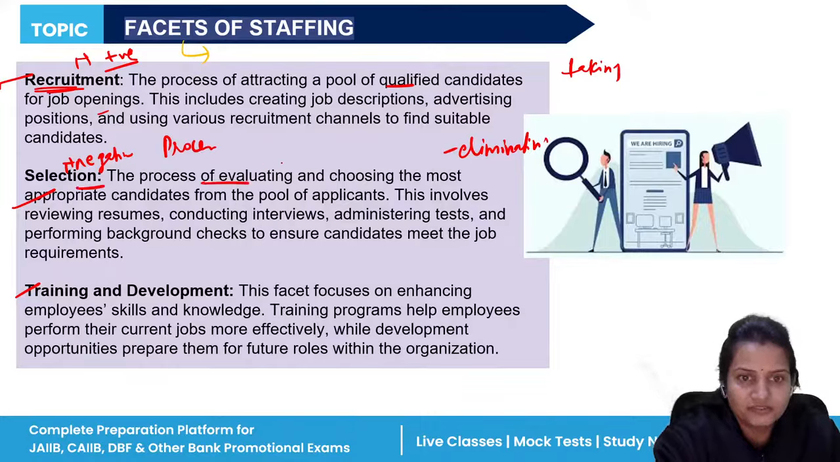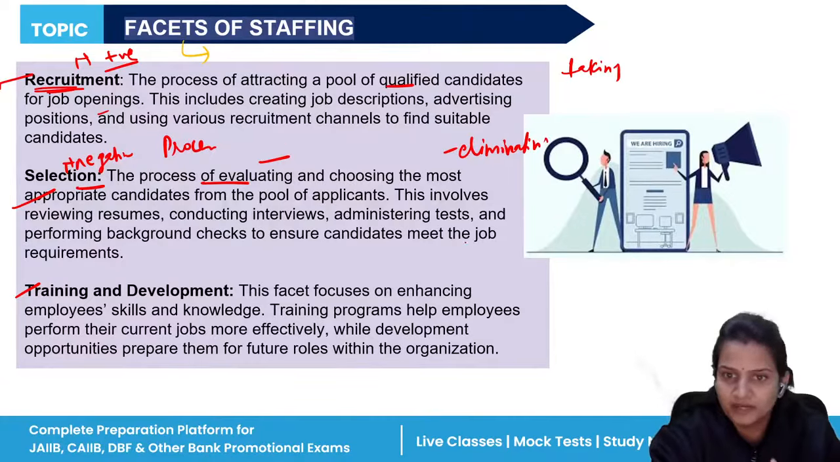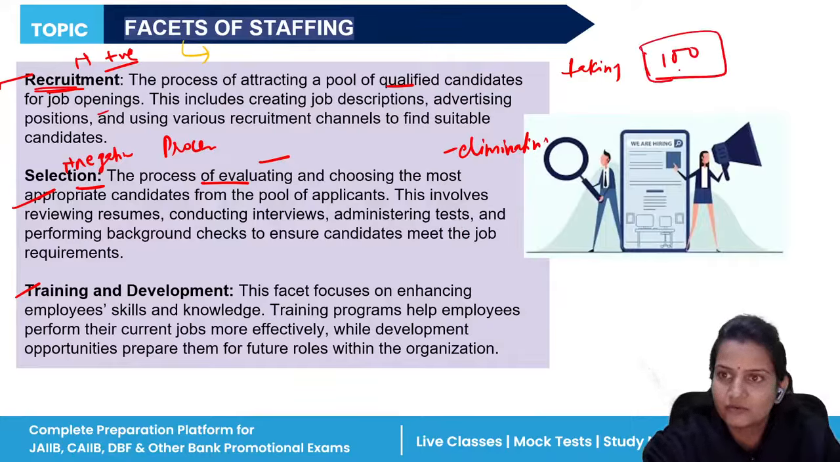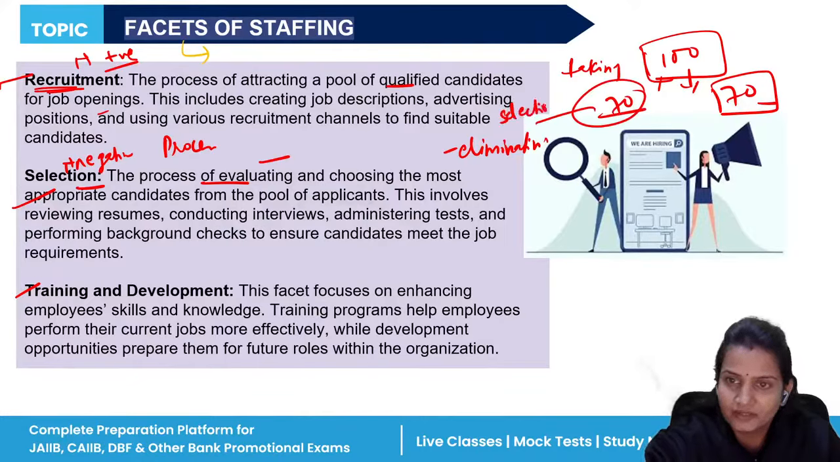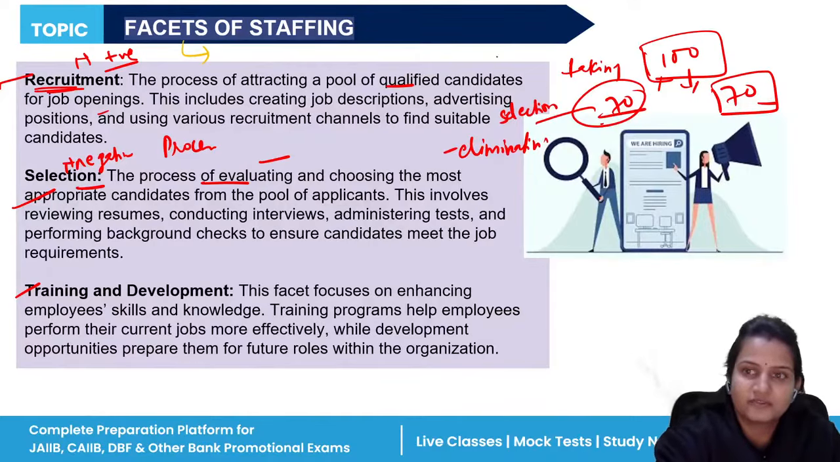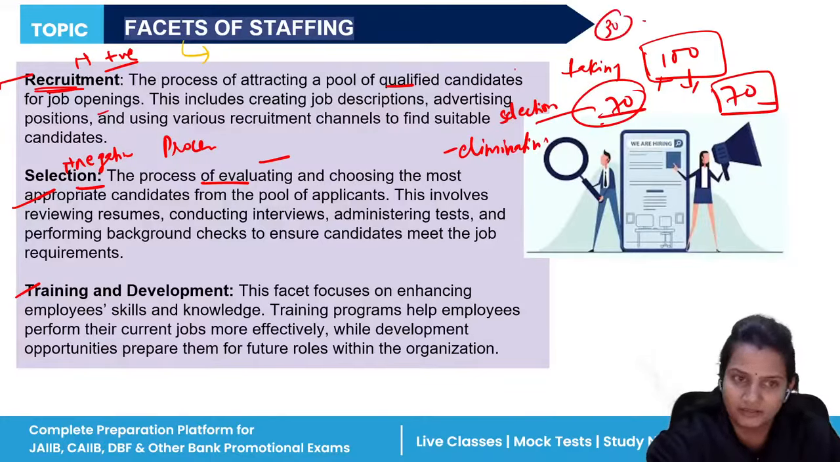Selection is a process of evaluating and choosing the most appropriate candidate. In recruitment, suppose you have recruited 100 candidates, and the jobs are only, let's say, 70. Now from these 100, you need to select the most suitable candidates who can fill all these 70 vacant positions. So from 100 you are selecting 70. That is the selection. Hence it is known as a negative process, because you are eliminating 30 of your candidates. So it is called negative, whereas recruitment is positive.